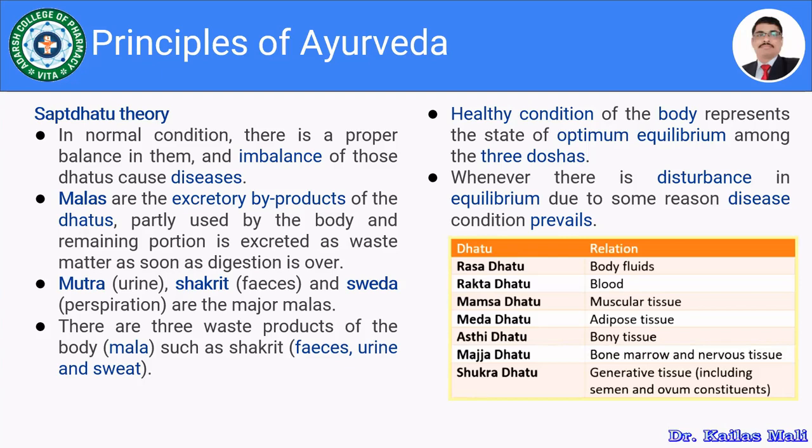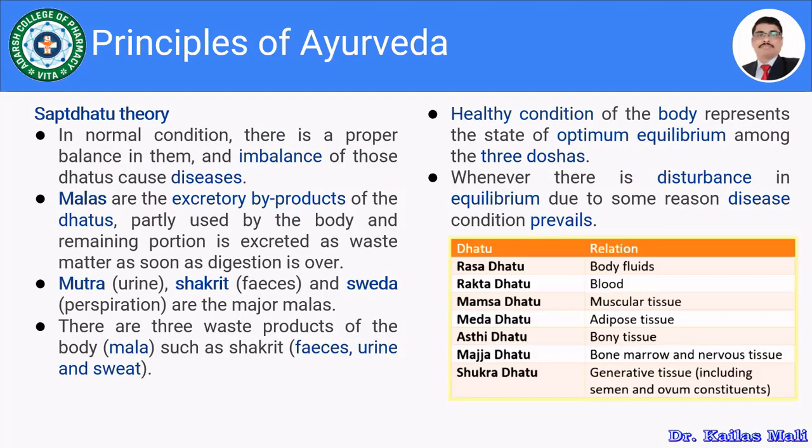So there are 3 waste products of the body, that is the malas: feces, urine, and sweat. The healthy condition of the body represents a state of optimum equilibrium among these 3 doshas. Whenever there is any disturbance in equilibrium due to some reason, a disease condition is going to be prepared. So we are considering the 7 dhatus.